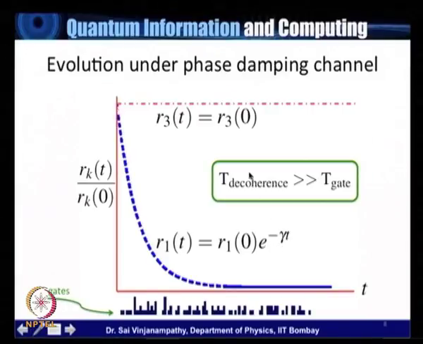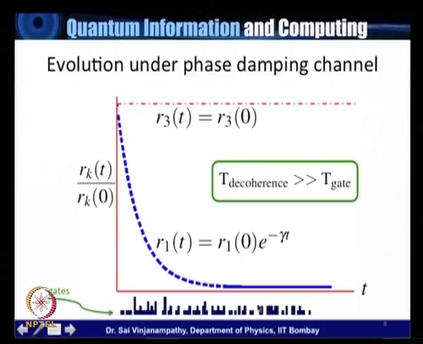So now we can understand what this criterion, T decoherence much larger than T gate, actually means. What it means is the following. Let us imagine that we have a quantum computation that proceeds thusly. There are a bunch of gates that we would like to apply, and in this cartoon that I've drawn below, imagine that the single qubit gates are given by the small bumps, whereas several 2 qubit gates are given by the longer bumps, right, the taller bumps.